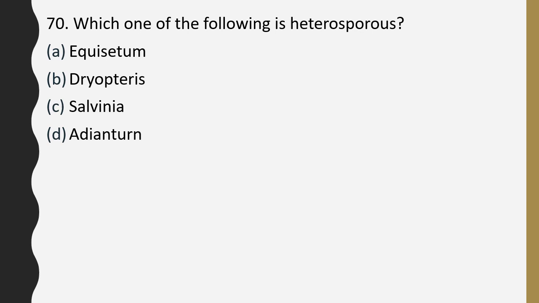Question number 70. Which one of following is heterosporous? Equisetum, Dryopteris, Salvinia, Adiantum. Which of the following is heterosporous? The correct answer is option C, Salvinia.